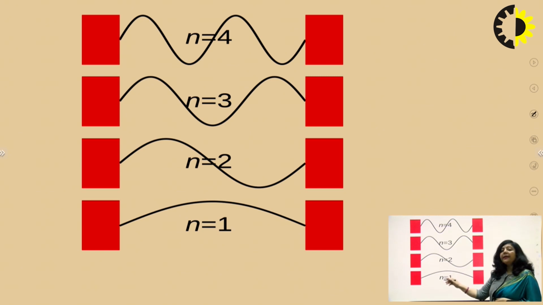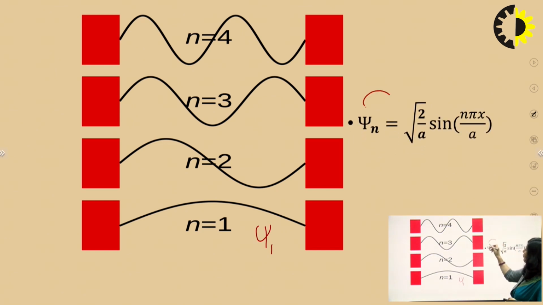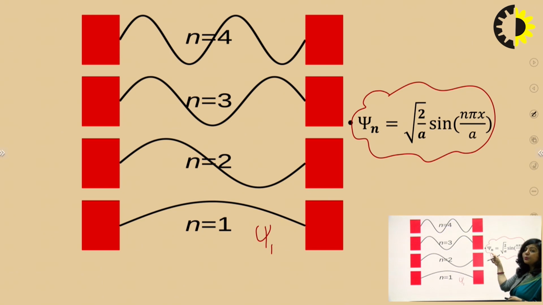So as you can see here, when n is equal to 1, then this is our first state, and psi1 will be the wave function for the first state. As you know, the wave function is given by this expression. If you substitute n as 1, then root 2 by a sine pi x upon a will be the wave function for the first energy state. And if you find the points of minima and maxima from that value of psi1,